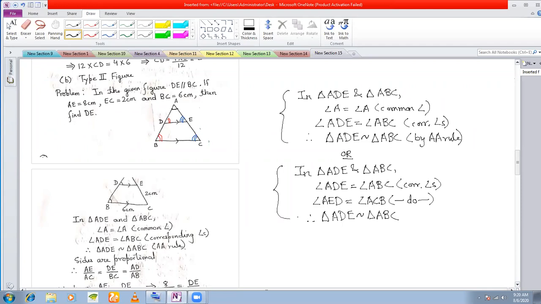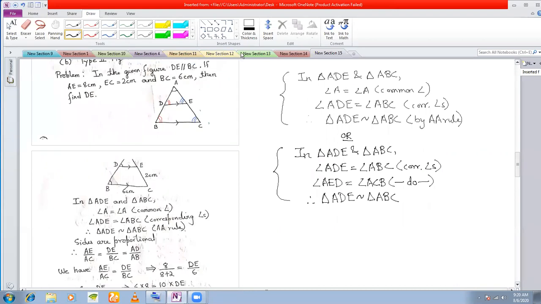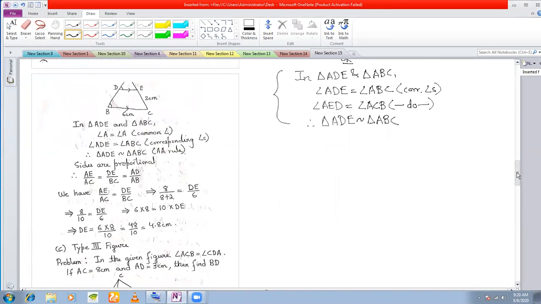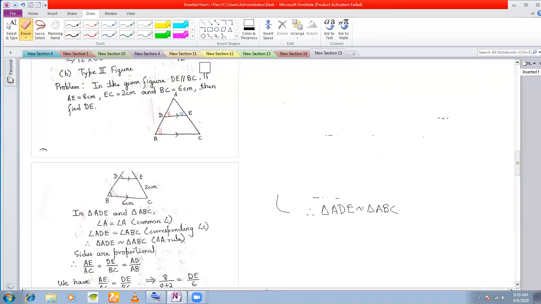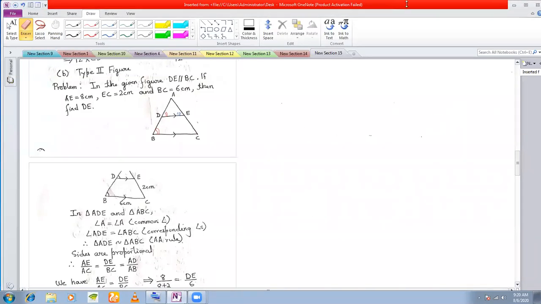Same thing. Okay. Now we proceed to write the proportional sides. Whenever after proving similarity, remember to write the proportional sides, and then whatever question is given, you look at the question. Okay. So now let us write the proportional sides. Let me erase this. Now how to write the proportional sides? So let me give the marking. The markings are somehow gone.